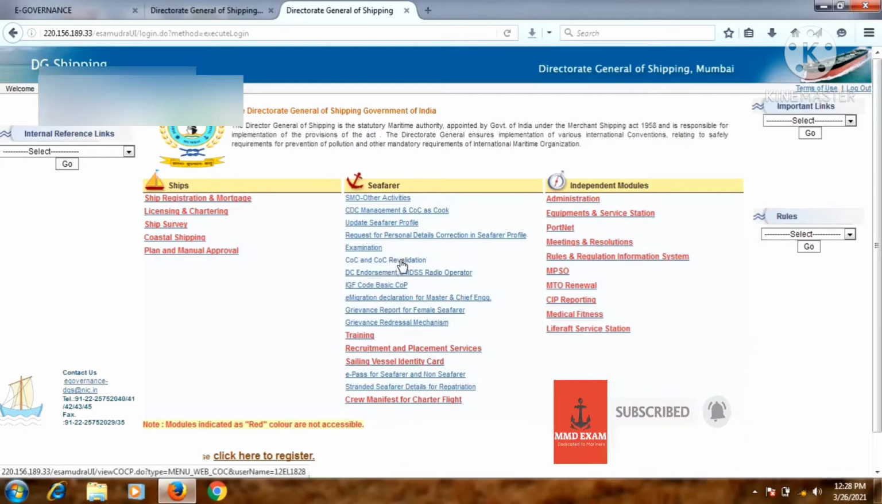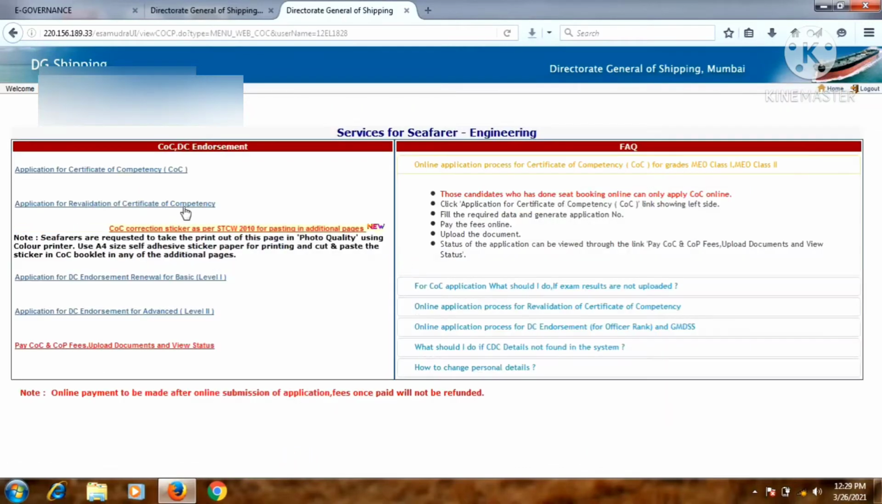Click on that. Here you can see there are many options, like you can apply for a fresh COC, you can apply for revalidation of COC, and you can see your status, fees status, document re-upload, and many more things. If you have any query regarding these types of questions, DigiShipping also describes them in a better way. You can see it on the right side of the screen.